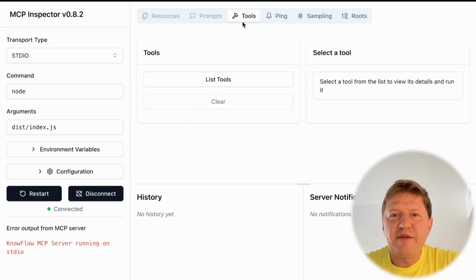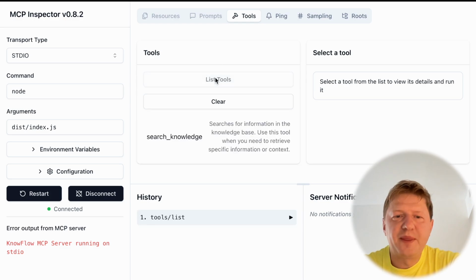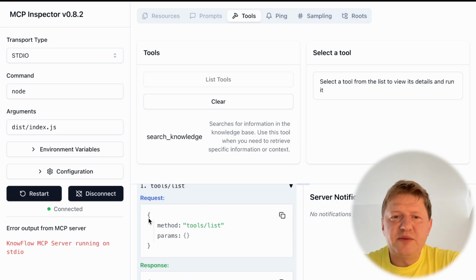What can we do here? We have a list of tools, and the first thing that happens when you connect your MCP to a client such as Cursor is that it lists all the tools, so it knows the possibilities. Let's do this. We can see here was a call to our server, list tools, and this is the JSON that was sent to our server with this specific method.